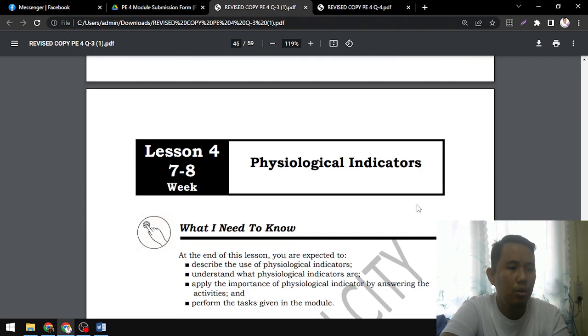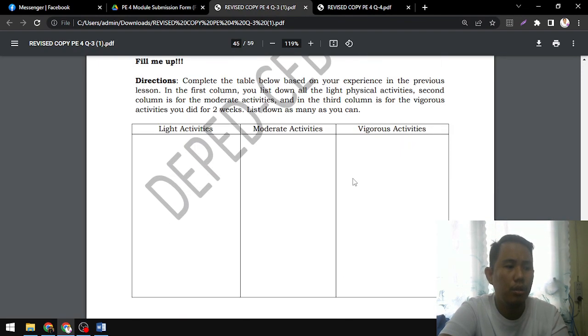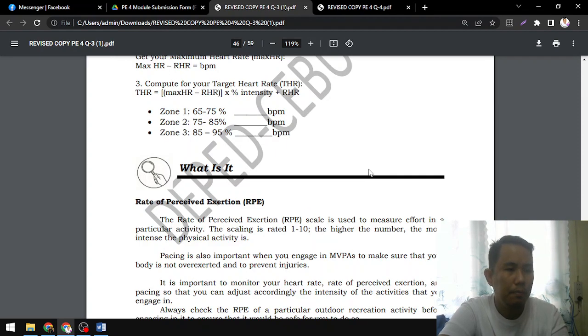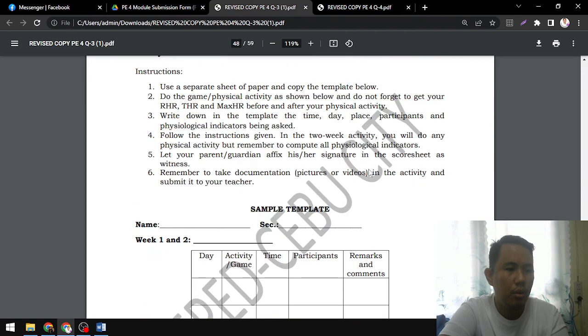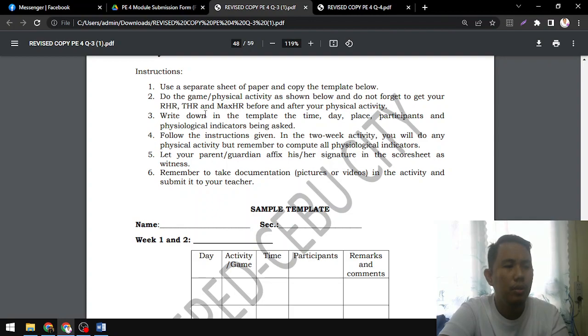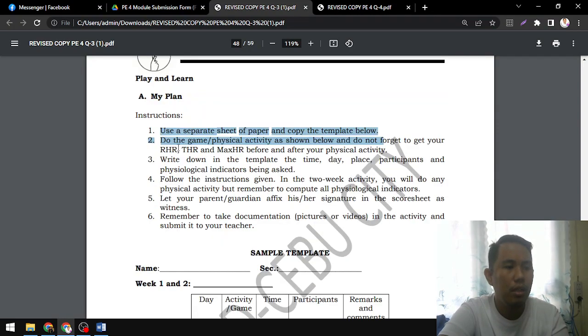All right, and then let's go to lesson 4, the last one, physiological indicators. So let's go ahead and do what I can do. Use a separate paper, same thing, draw this one, guys. Do the game physicality as shown below, and do not forget to get your RHR, THR, or max HR before and after your physical activity.